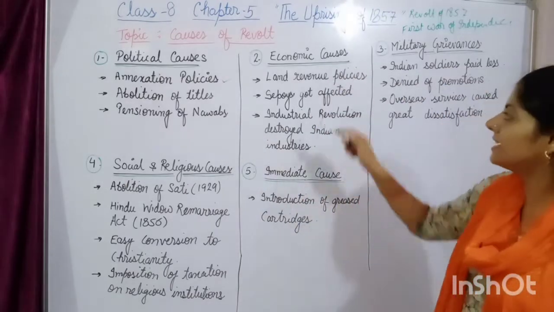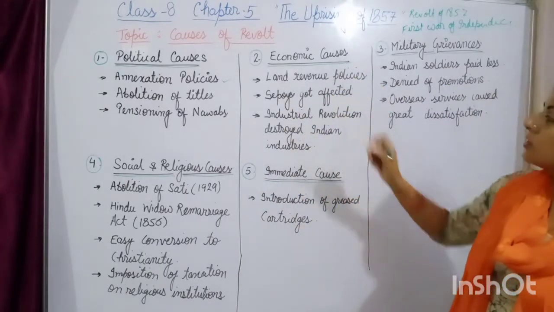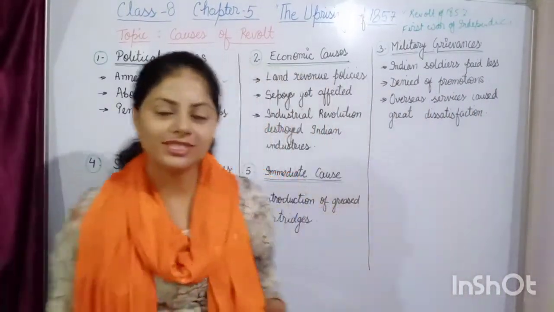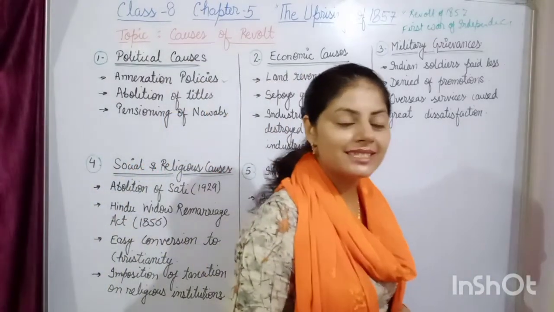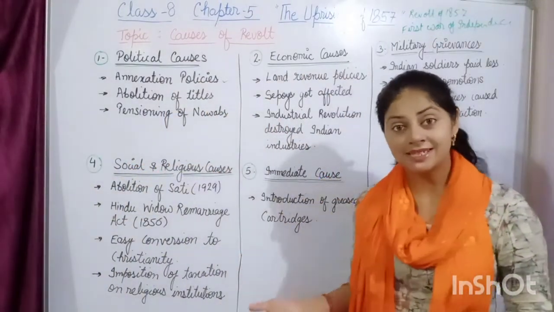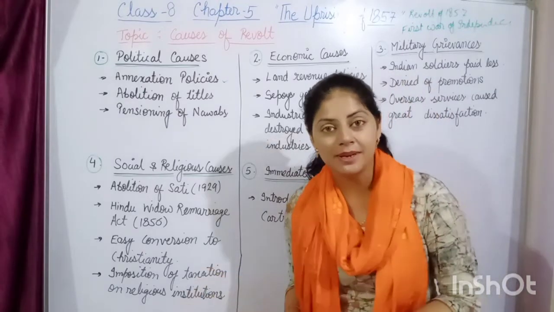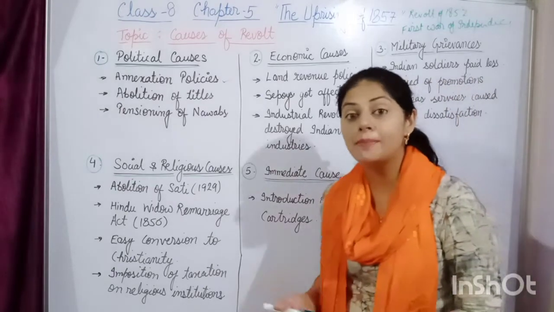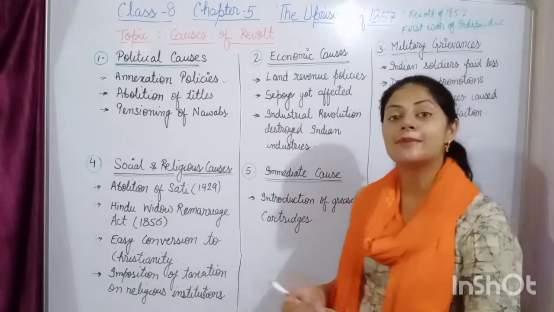Now we discuss the economic causes. The first economic cause was the land revenue policy. Regarding the land revenue policy, beta, you studied in the previous chapter. There were many land revenue policies started by the Britishers like the permanent settlement, Mahalwari settlement, Ryotwari settlement, and all these settlements led to a high revenue demand from the Indian peasants and the zamindars.